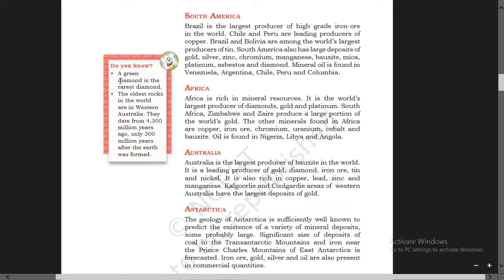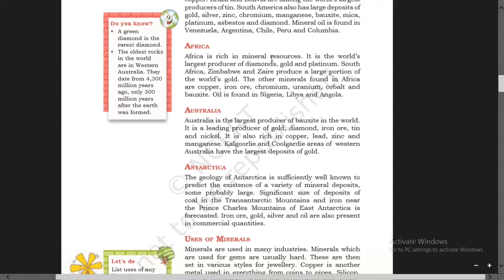A green diamond is the rarest diamond, which is not found in every place. The oldest rocks in the world are in Western Australia. They date from 4,300 million years ago, only 300 million years after the earth was formed. So here we have learned about South America. Now let us see another continent, that is Africa.